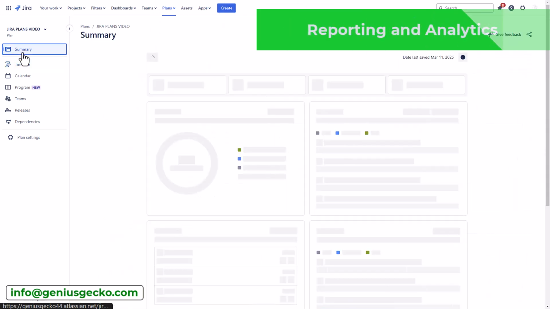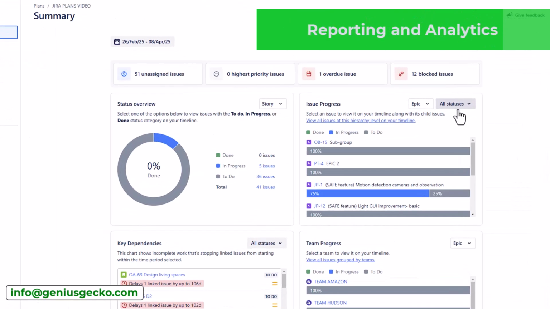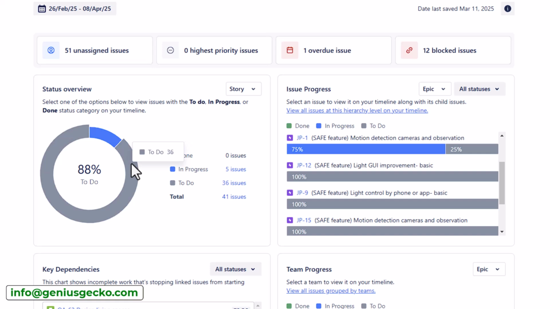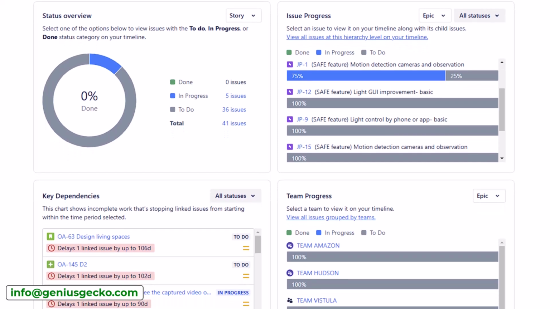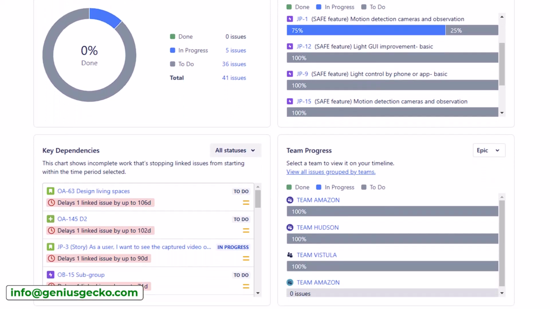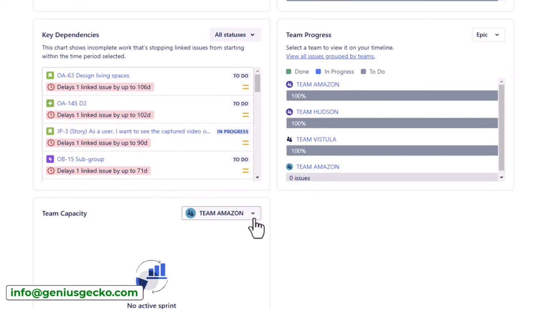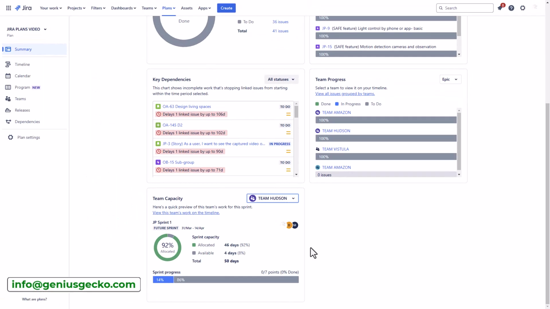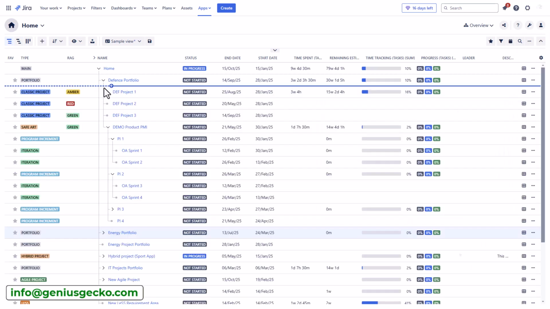When it comes to reporting and analytics, Jira Plans offers valuable overview reports providing a snapshot of plan progress and key metrics. However, users and our clients frequently express a desire for more in-depth, customizable reporting capabilities. Specifically, the ability to generate detailed cross-project reports, perform advanced data analysis, and create highly tailored visualizations is often sought after. While Jira Plans provides a solid foundation, for organizations requiring more sophisticated insights into portfolio, performance, resource utilization, and trend analysis, BigPicture or EasyBI may be necessary.